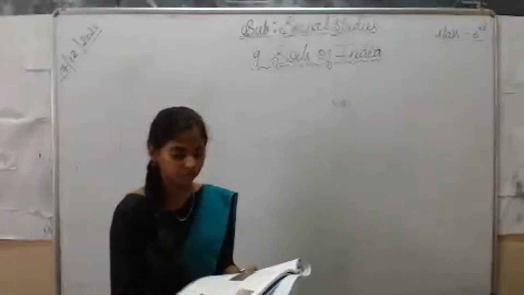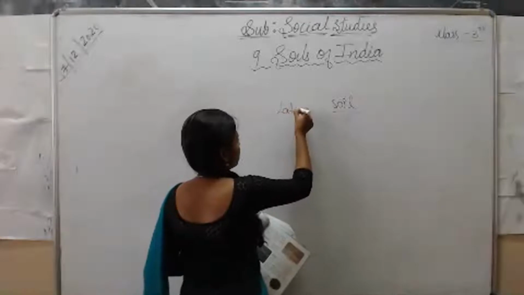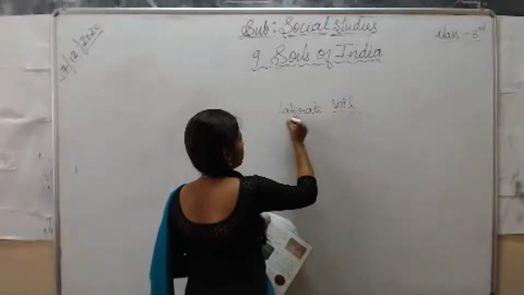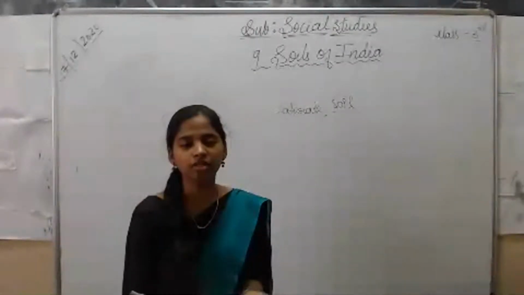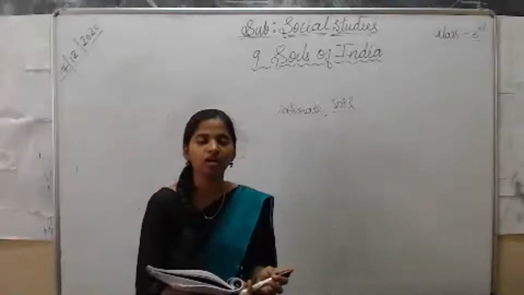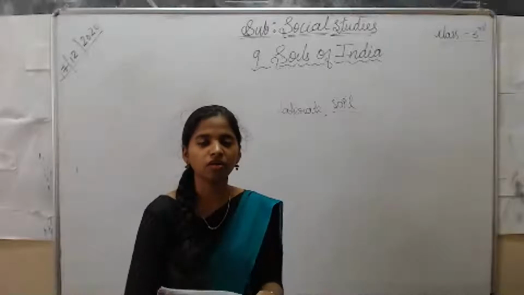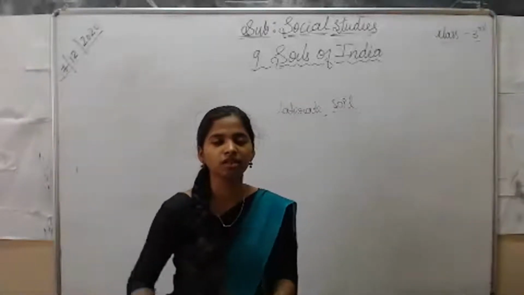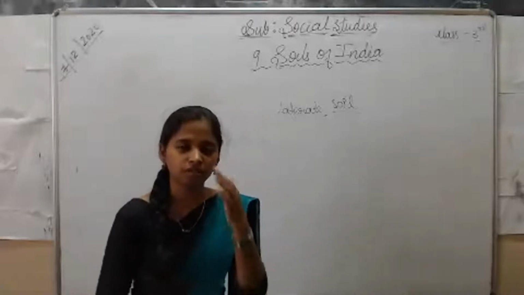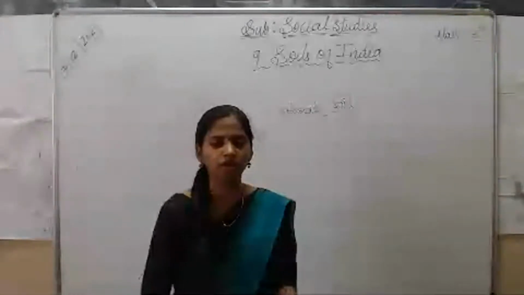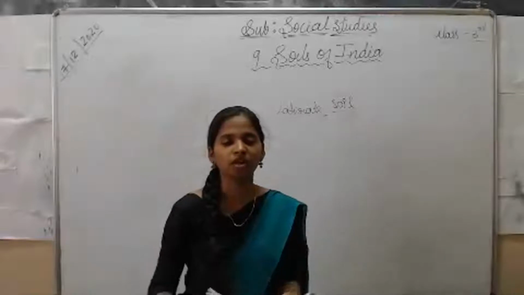The next soil that we are going to discuss is laterite soil. This laterite soil has been formed by the weathering process. Weathering means that when there is rainfall, as I told you before about how soil formation is done, larger rocks get broken into smaller pieces by the action of wind and water.